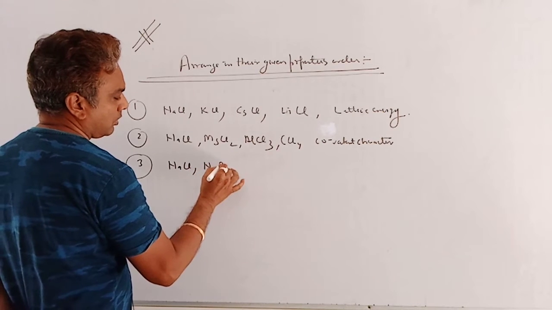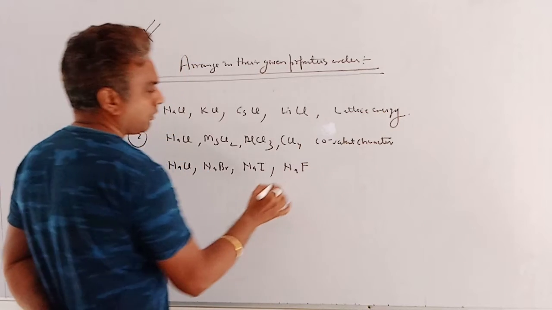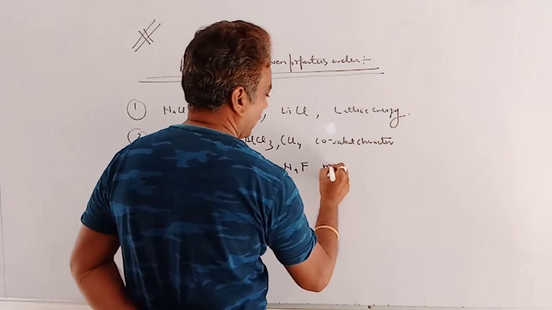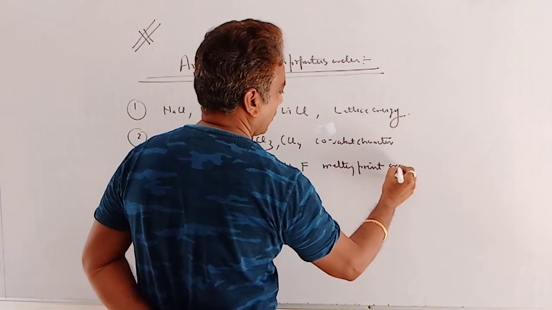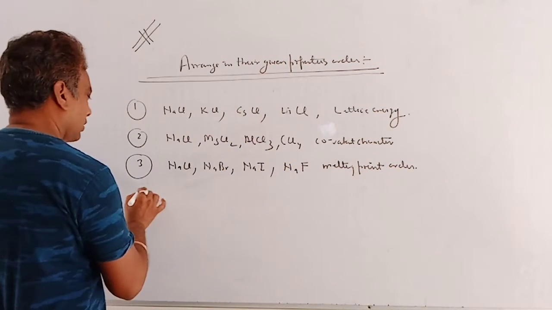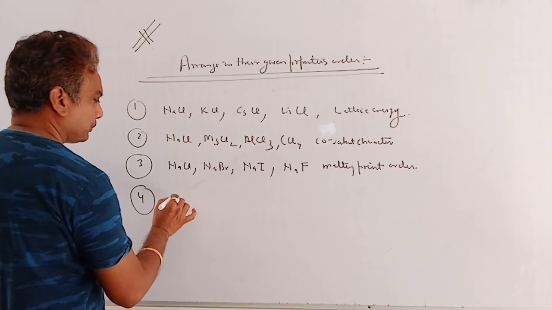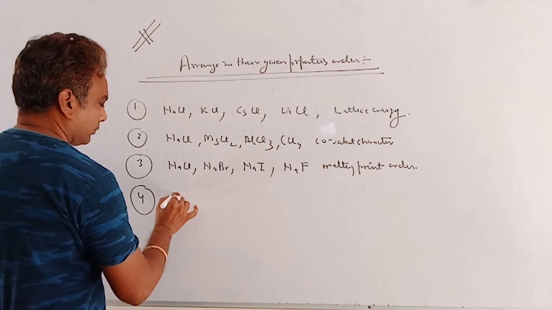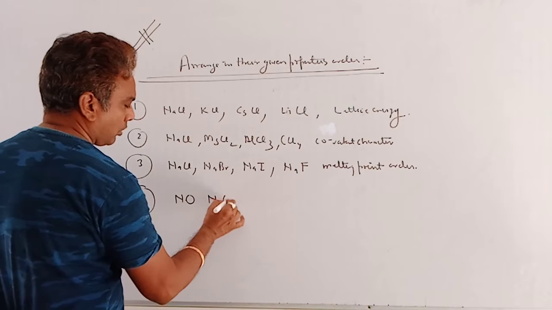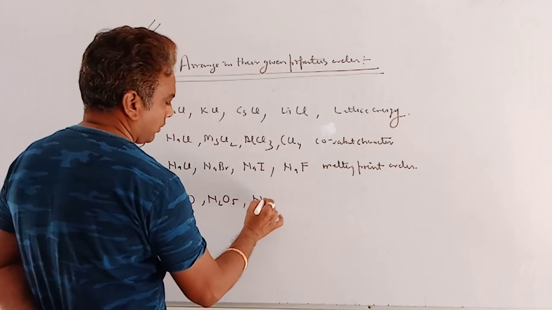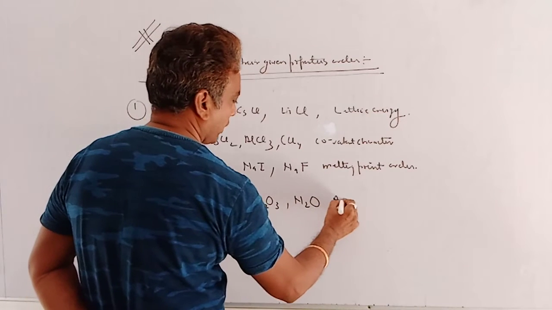NaCl, NaBr, NaI, NaF, melting point. NO, N2O5, N2O3, N2O, acidic strength.